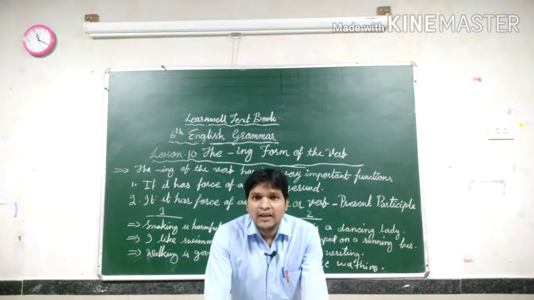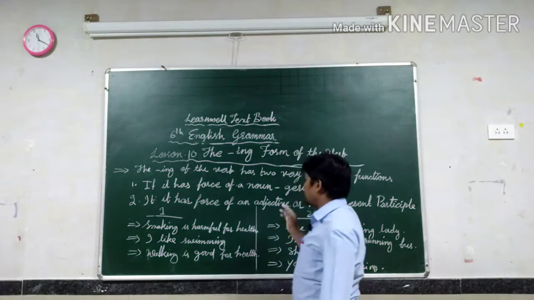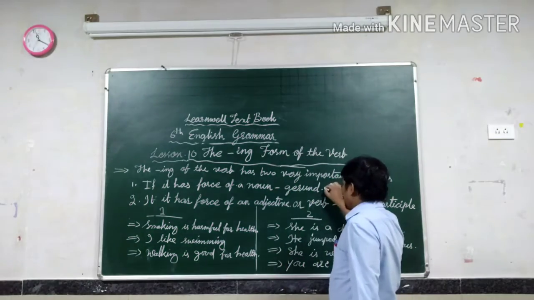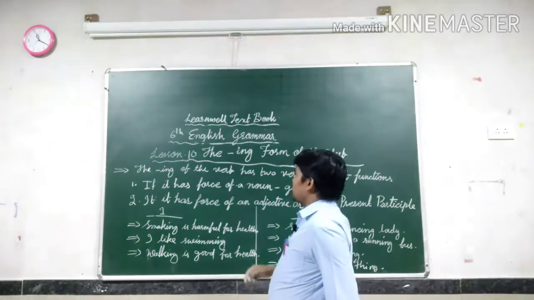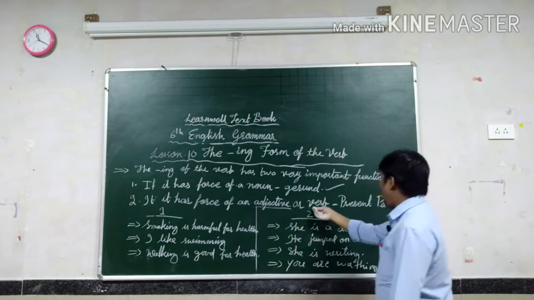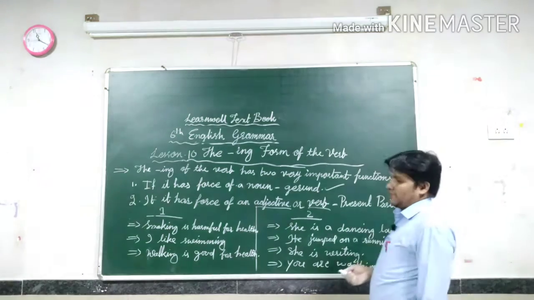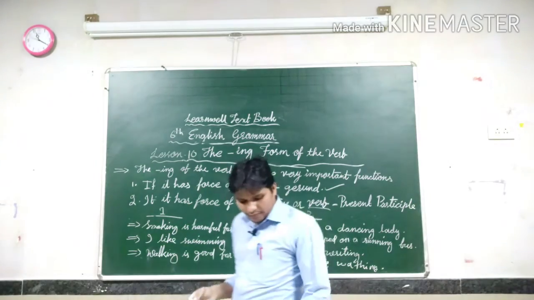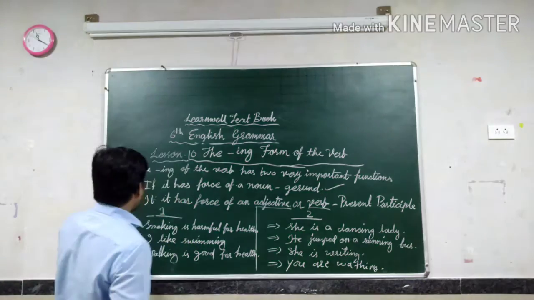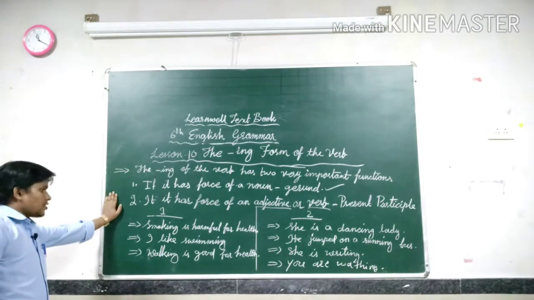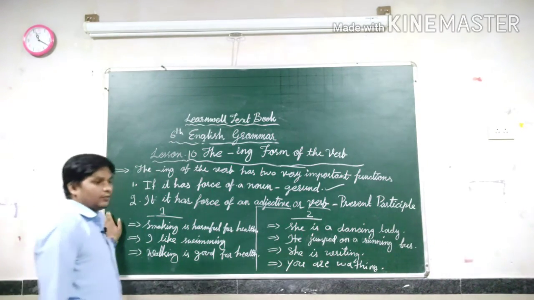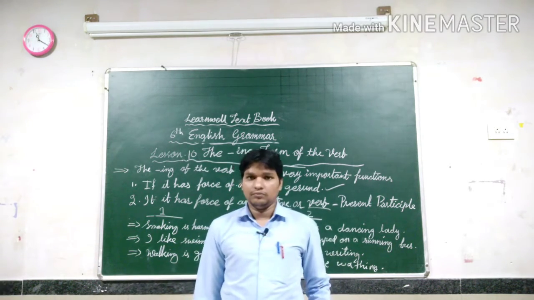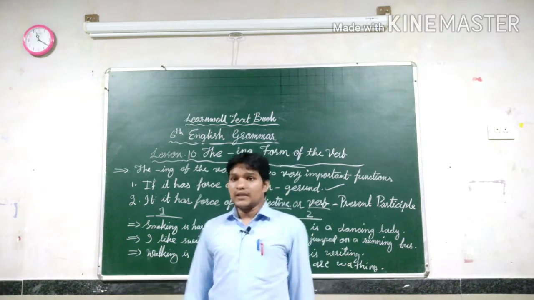First, if it has the force of a noun, it is known as a gerund. If it has the force of an adjective or verb, it is called a present participle. So here we are going to discuss first: smoking is harmful for health. Here smoking is used as a noun.